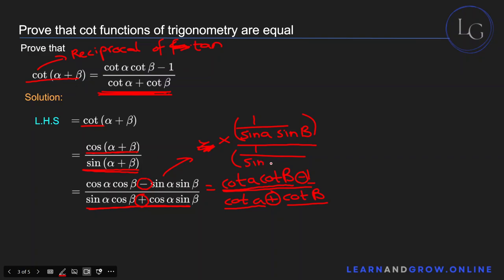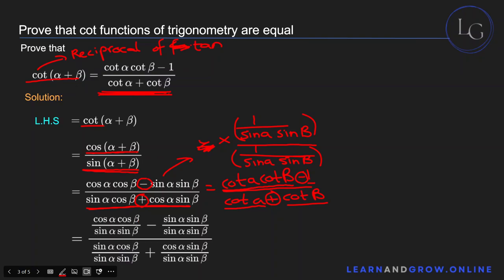Because again, the total value of the function must not change when you multiply it with something. So yeah, this entire thing becomes 1. So the value of the function does not change. But now, once you do this, it becomes this.